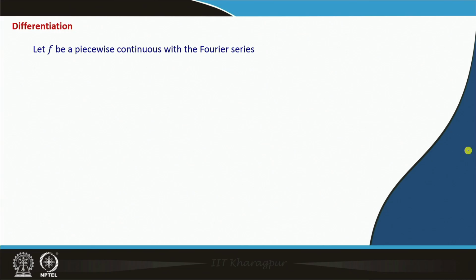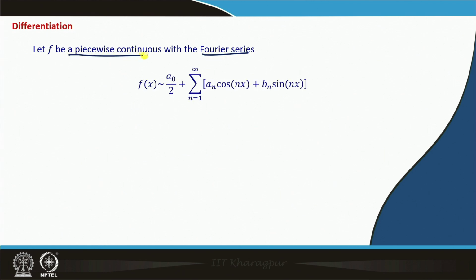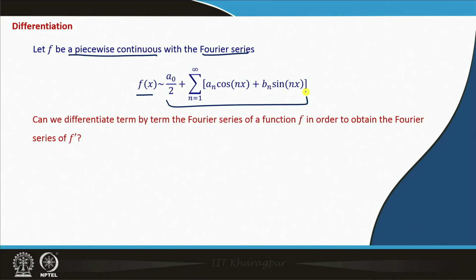Let us assume that f is a piecewise continuous function with the Fourier series as usual. This is the basic condition we always take whenever we write the Fourier series. It is sufficient to have piecewise continuity of the function to write its Fourier series. Suppose we have the Fourier series of this f x given by this standard form.